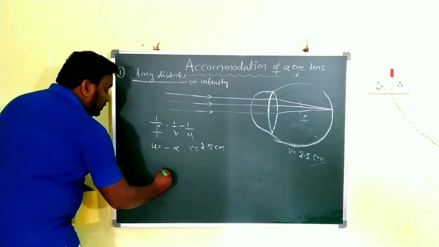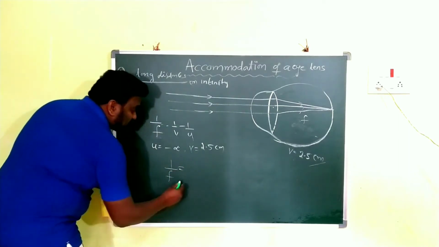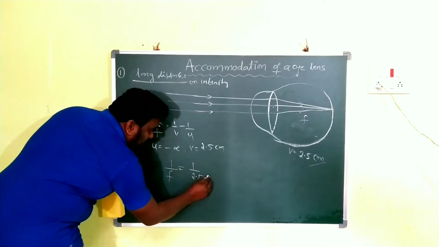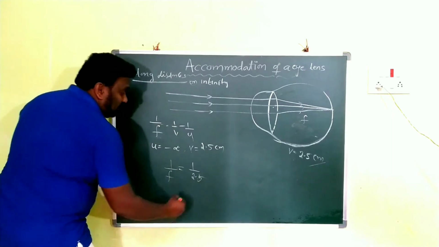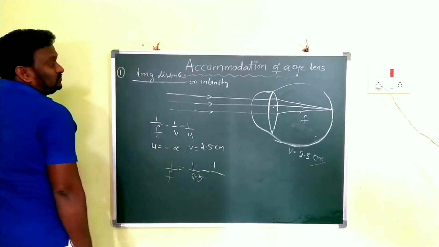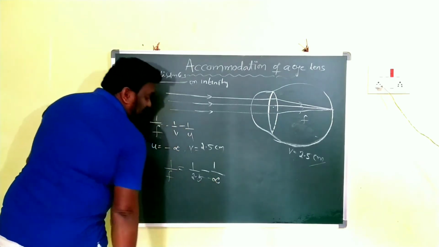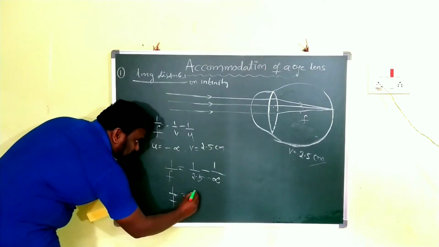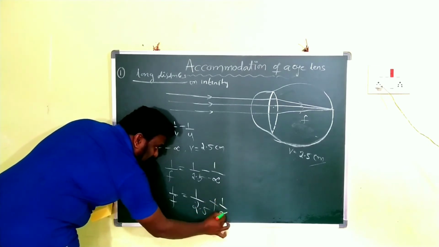Then substitute here: 1 by f is equal to 1 by 2.5 minus 1 by u. What's the u value? Minus infinity. Minus of minus is plus. Then 1 by f is equal to 1 by 2.5 plus 1 by infinity.